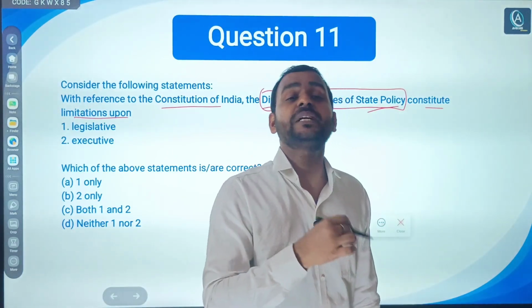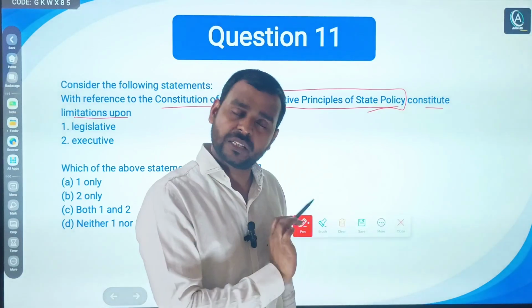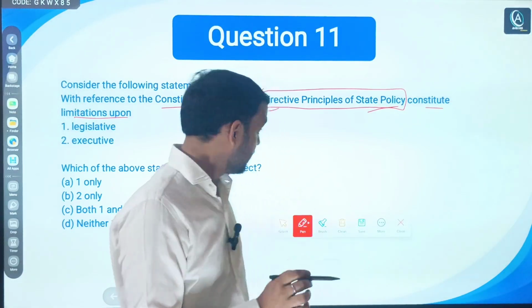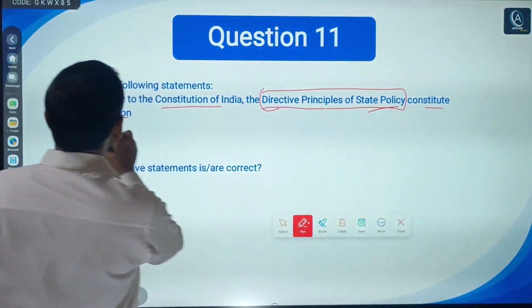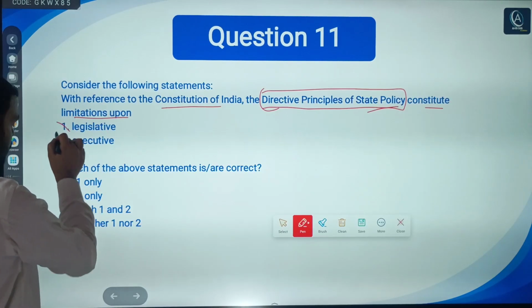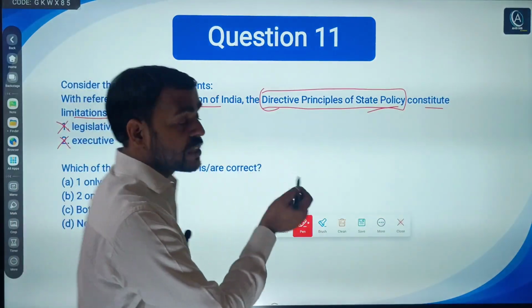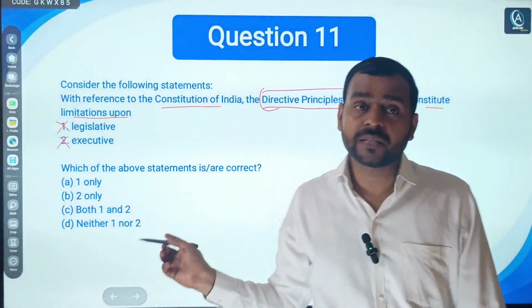It means they cannot be enforced. Simple. So it constitutes limitations upon first legislative, second executive. No, right? It does not constitute any limitation upon either the legislative or the executive.